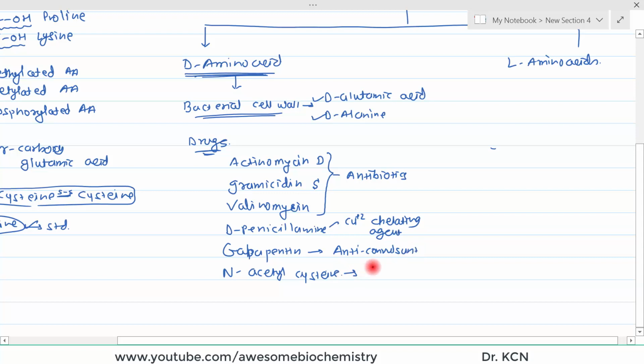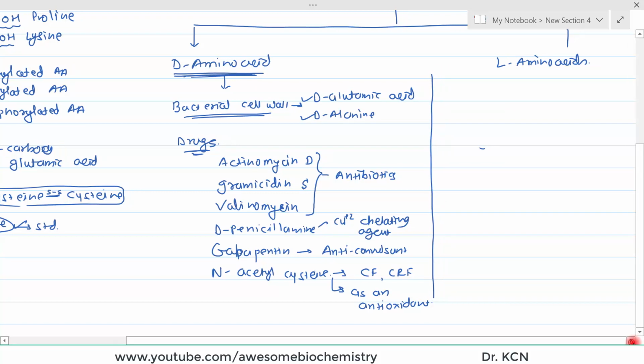and N-acetylcysteine is used in cardiac failure and chronic renal failure. This drug is used in these two diseases, and it is also used as an antioxidant. So these are all the examples of the different non-standard D amino acids.